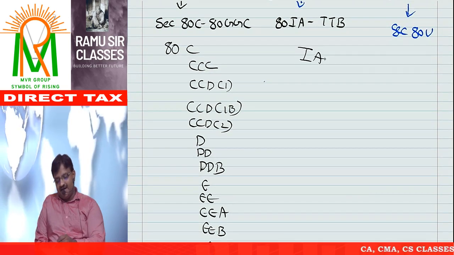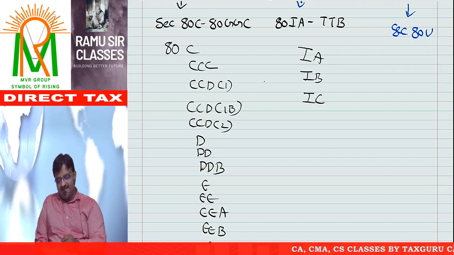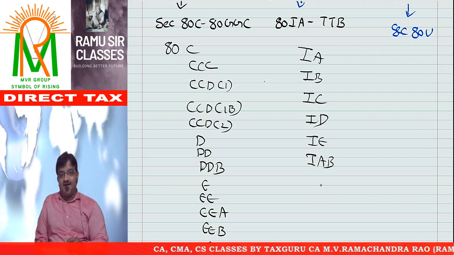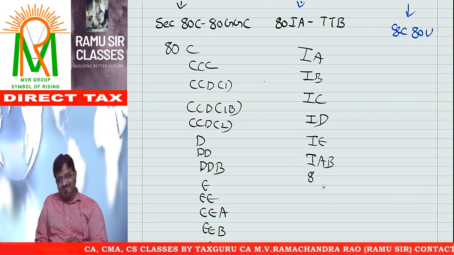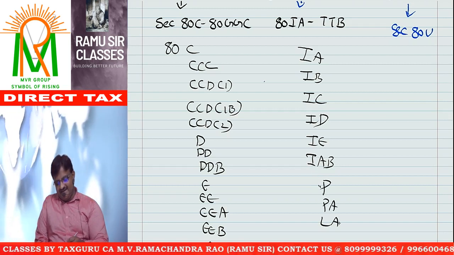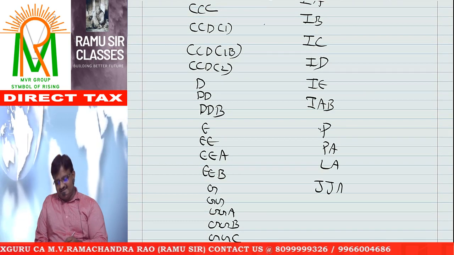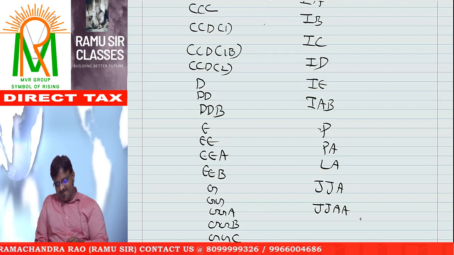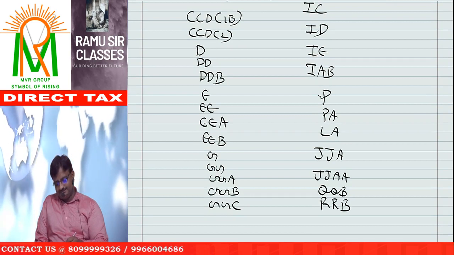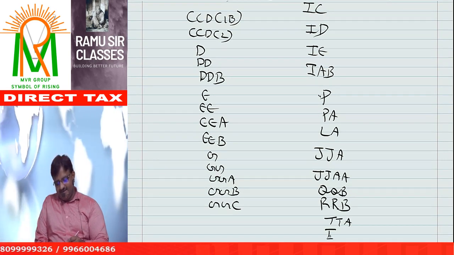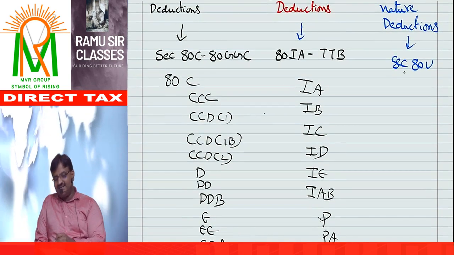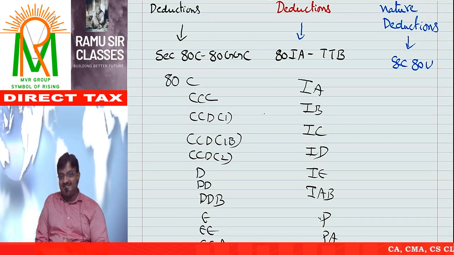Income based: 80IA, IB, IC, ID, IE, IAB, IBA. There are many sections. After that P, PA, LA. Next JJA, JJAA. Next QQB, RRB, TTA, TTB. These are the different sections. Whereas in the last, special nature, 80U. That's all.